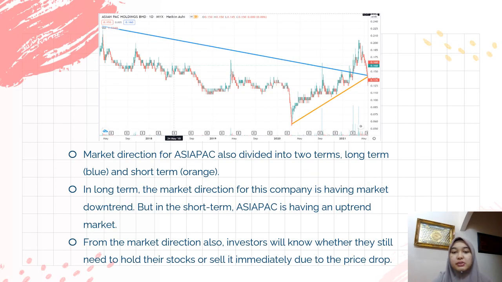This graph is regarding the share price movement for Asia Pac Holdings. There are two lines here: the blue line indicates the long-term period, and the orange line indicates the short-term period. As we can see here, for the long-term period, the market direction for Asia Pac is downtrend.